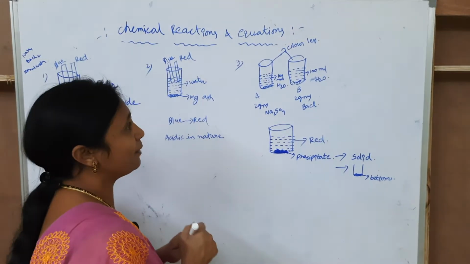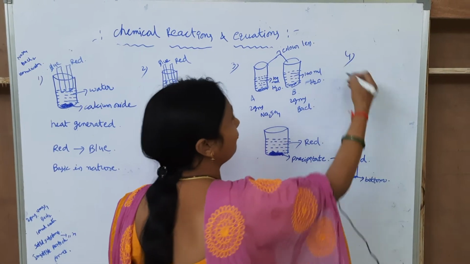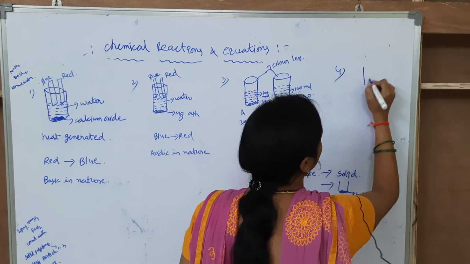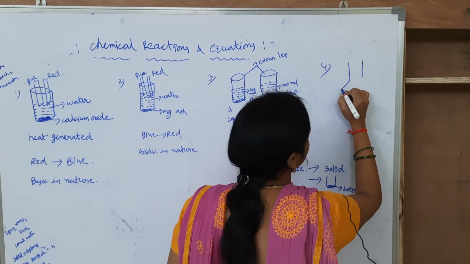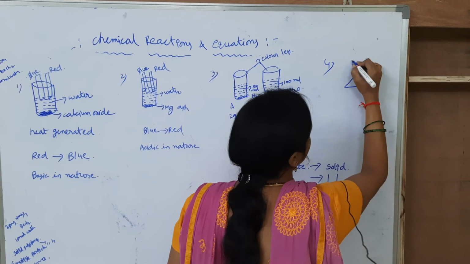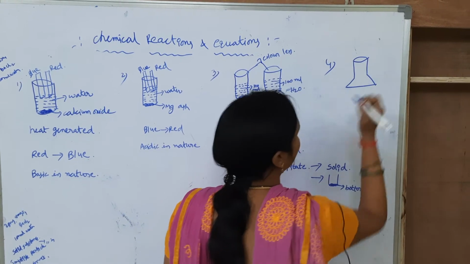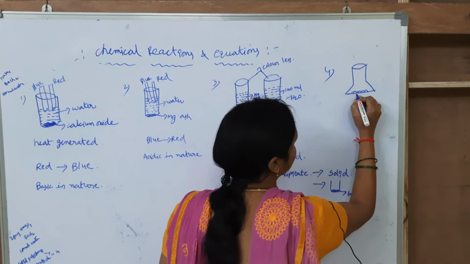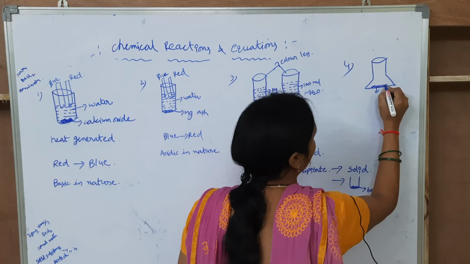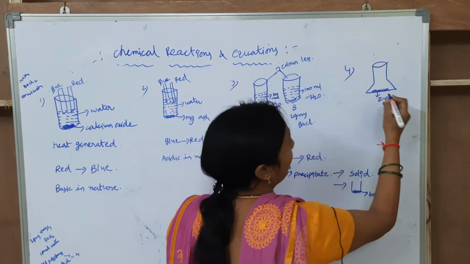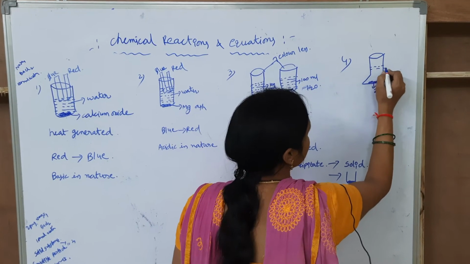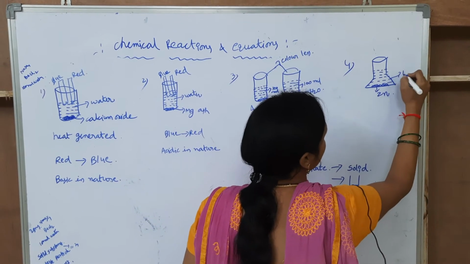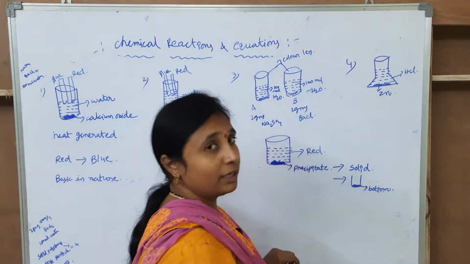Okay, the next example is the 4th one. In the 4th example, I am taking 1 flask. In that flask, I am taking the zinc granules. These are the zinc granules, and I am taking a small amount of HCl.